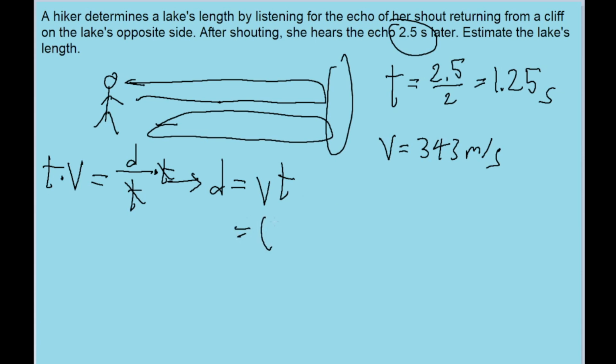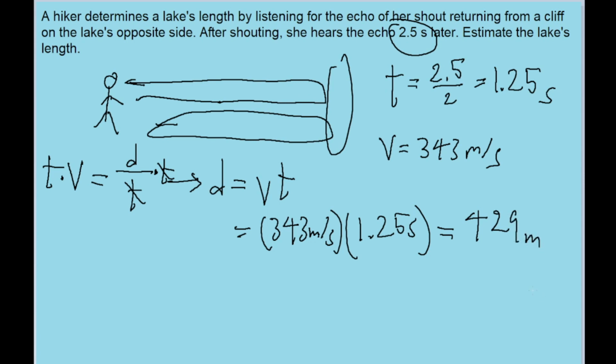So if we substitute in the speed of sound, 343 meters per second, for v, and then substitute in the amount of time it takes for the sound to travel the lake's length once, 1.25 seconds, and we put this into our calculator, then we end up with a result of about 429 meters, which can be rounded to about 430 if you want.